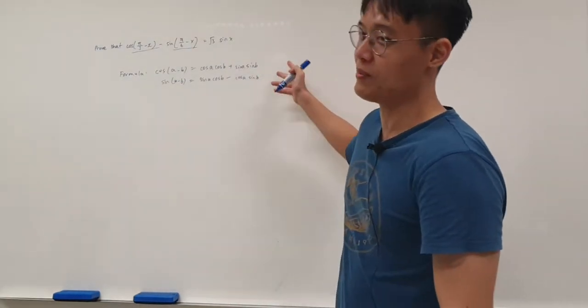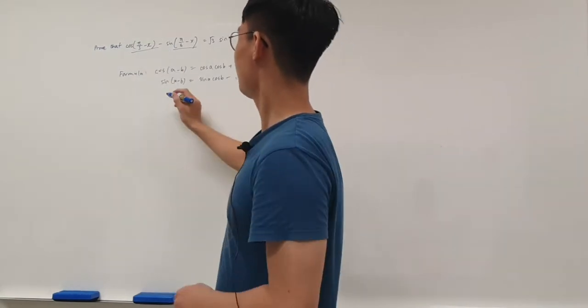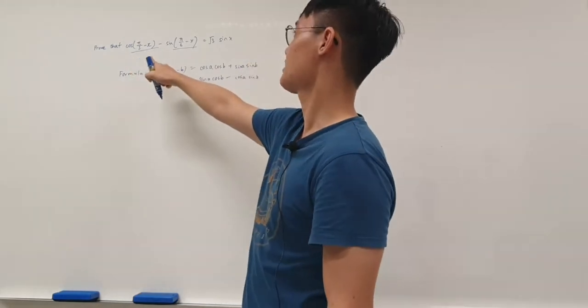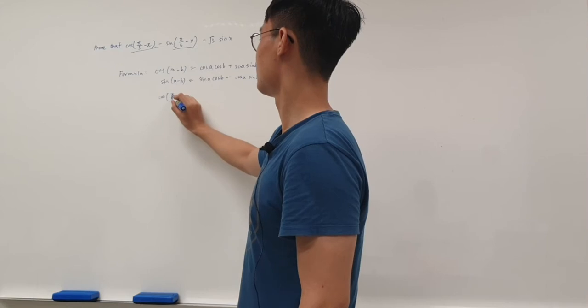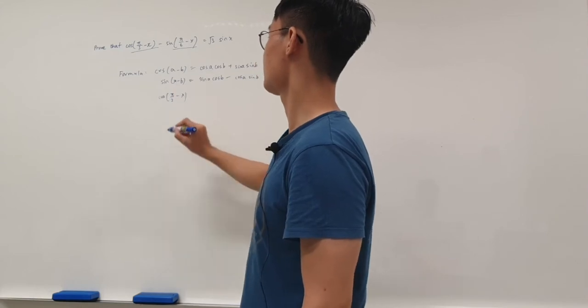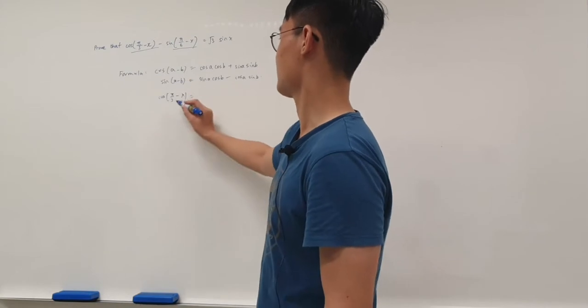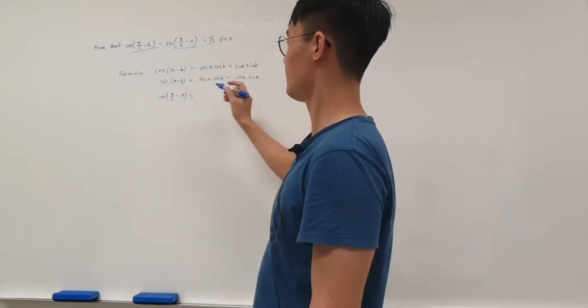Now we have these two formulas. Let's just use them right away. Let's see how to expand cosine of pi over 3 minus x. We can just plug a equals pi over 3 and b equals x into this identity.